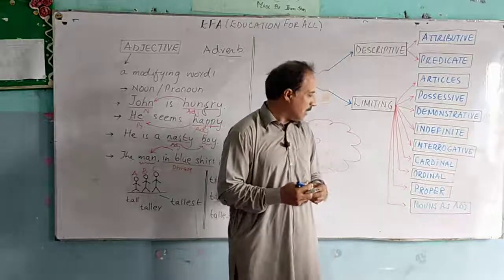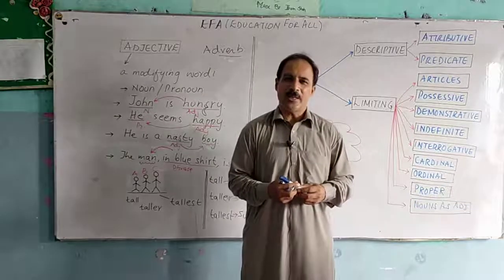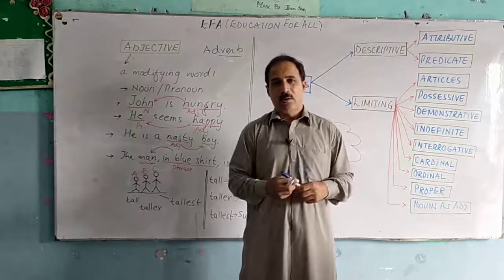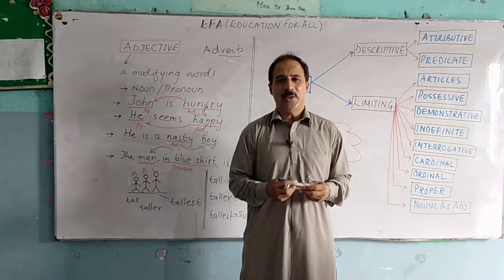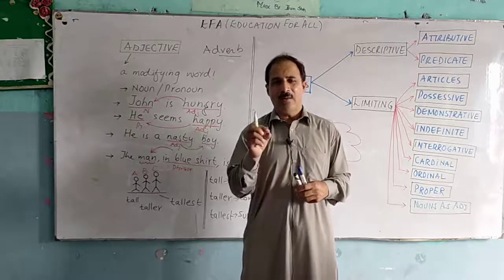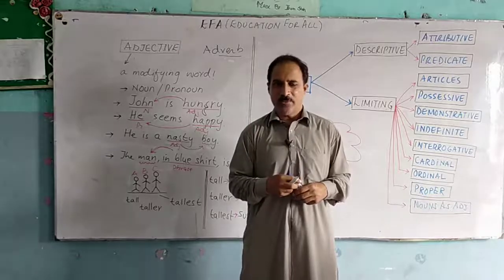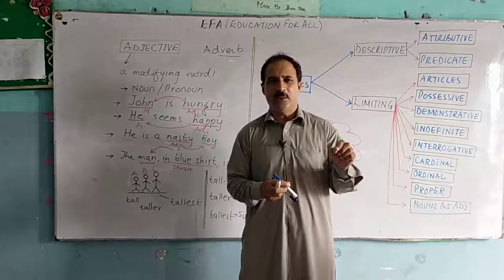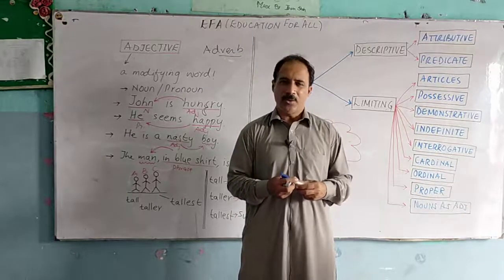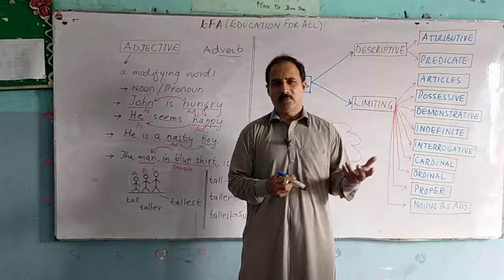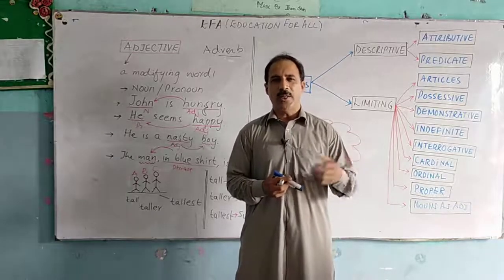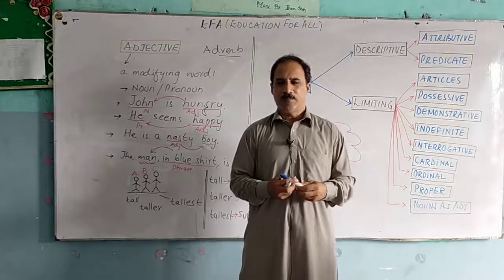Then the last one: nouns can be used as adjectives sometimes. For example, John is my history teacher. Now, history is a noun, and here I have used it as an adjective because it is modifying the noun teacher. My maths teacher is quite young. So maths, short for mathematics, is a noun functioning as an adjective in this sentence.